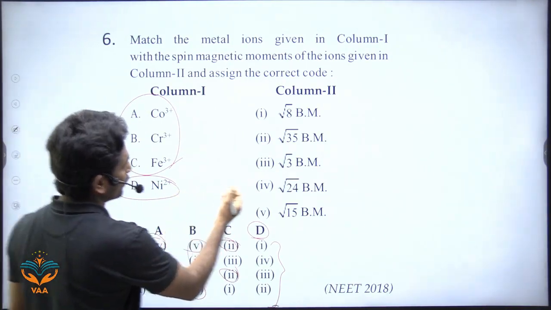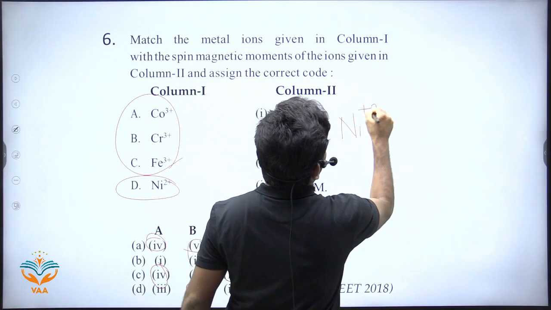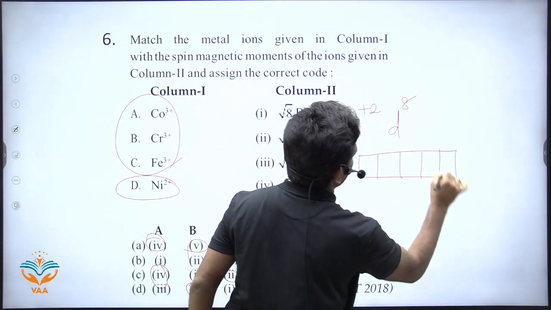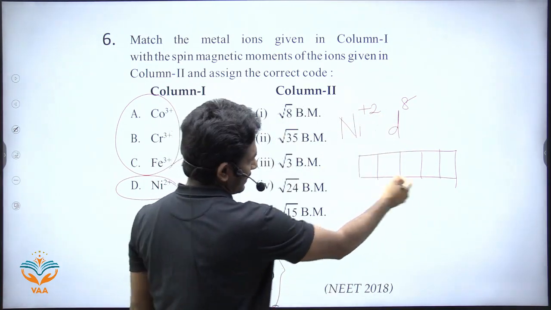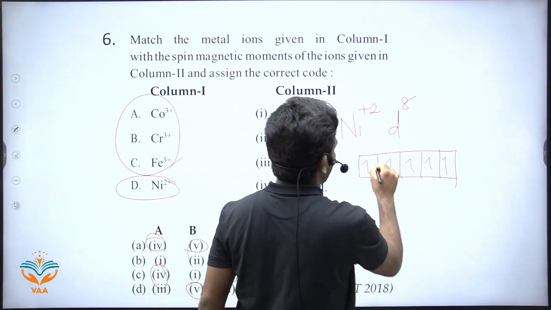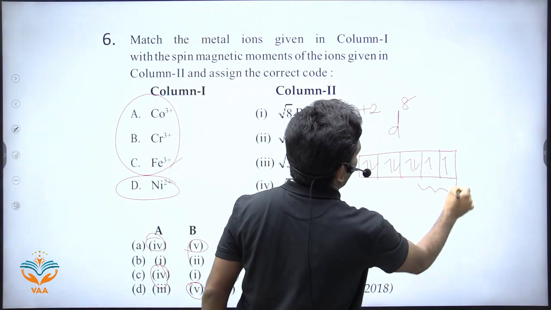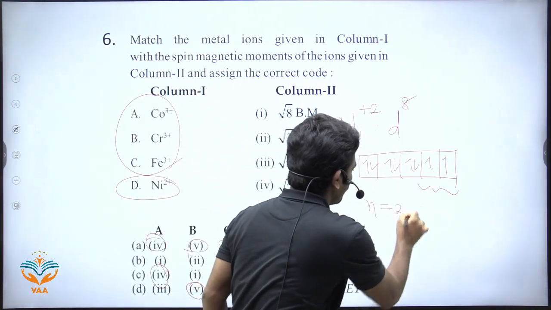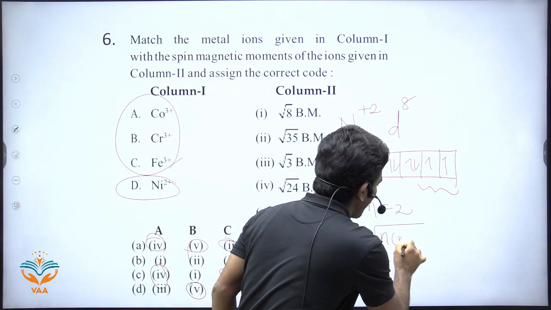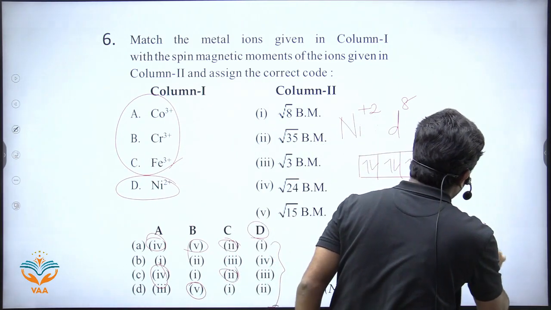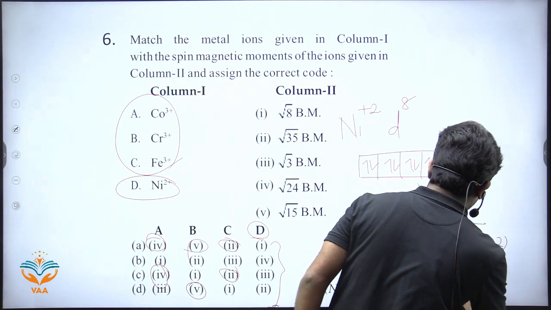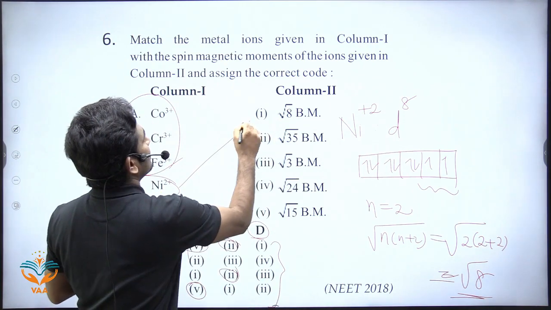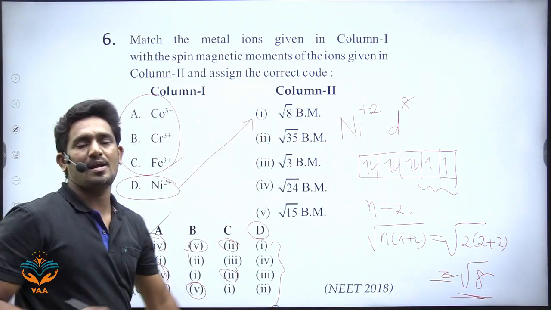So nickel plus 2 is a d8 configuration. Arrange these 8 electrons in the orbitals: 1, 2, 3, 4, 5, 6, 7, 8 electrons. How many unpaired electrons are left? There are 2 unpaired electrons, so n equals 2. What is the formula for magnetic moment? Root of n into n plus 2. So here, 2 into 2 plus 2, that is 4... root over 8. So for D, it is 1. So where is the answer? The answer is again A.